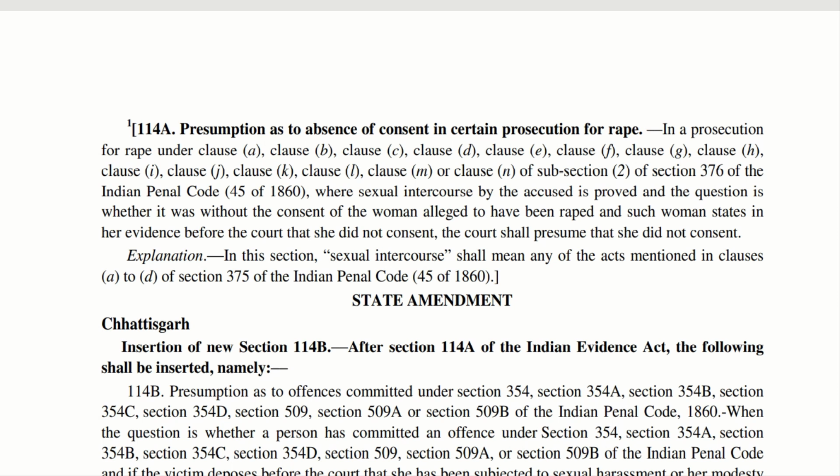Sexual intercourse will have the same meaning referred to in section 375 A to D of the Indian Penal Code. So, if a lady says, no, I did not consent to have sexual intercourse, the court will presume the words of the woman to be true.